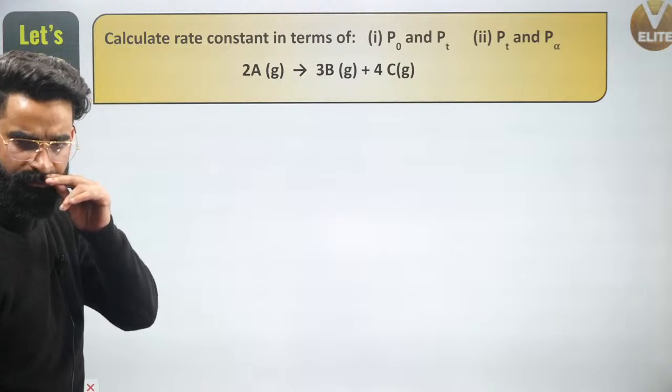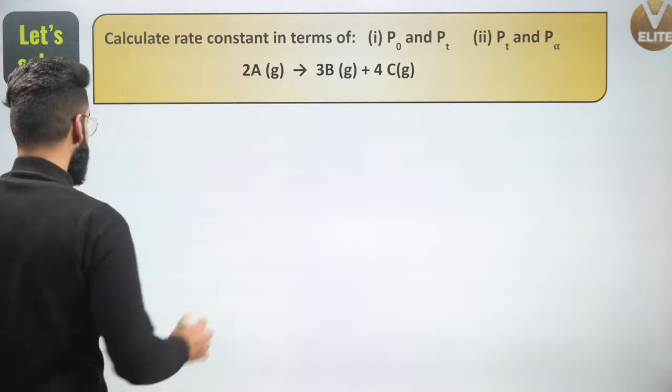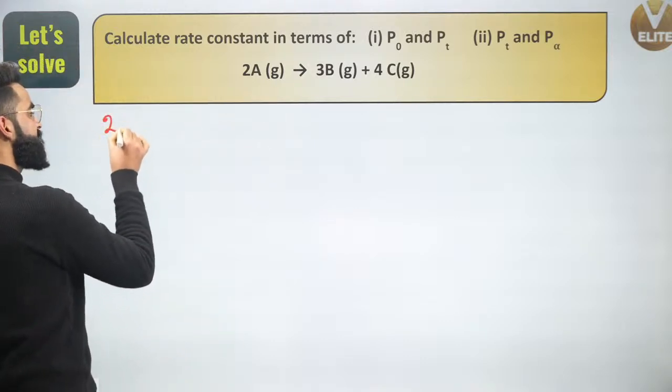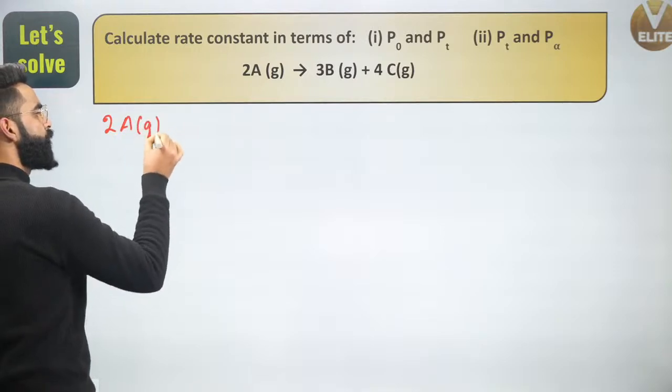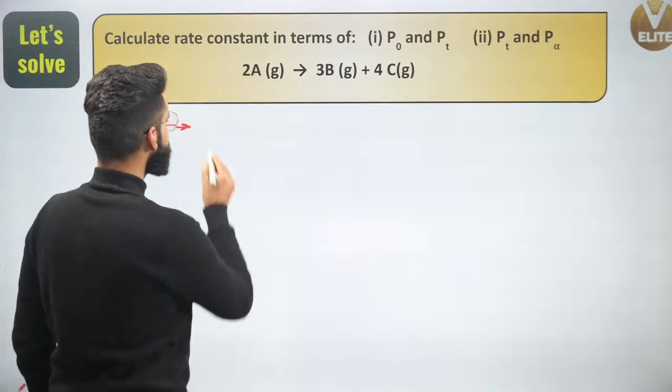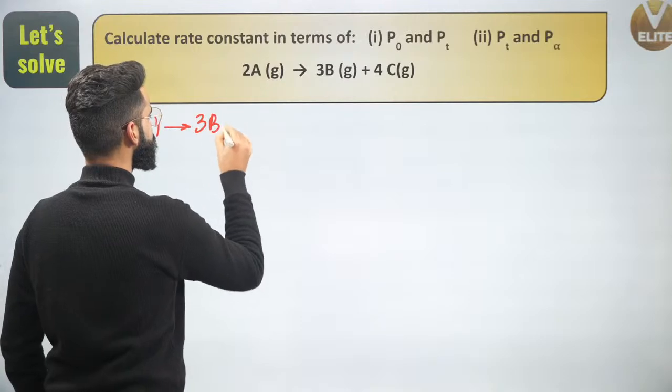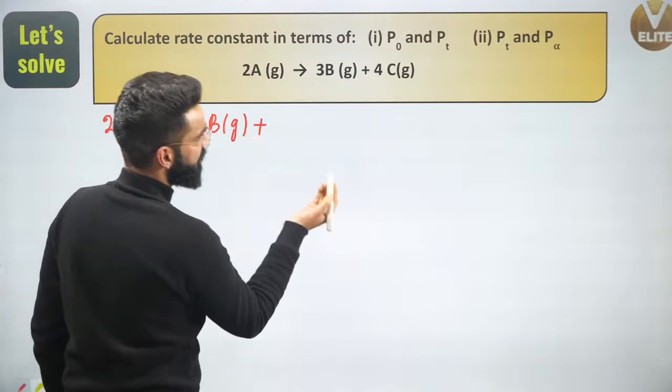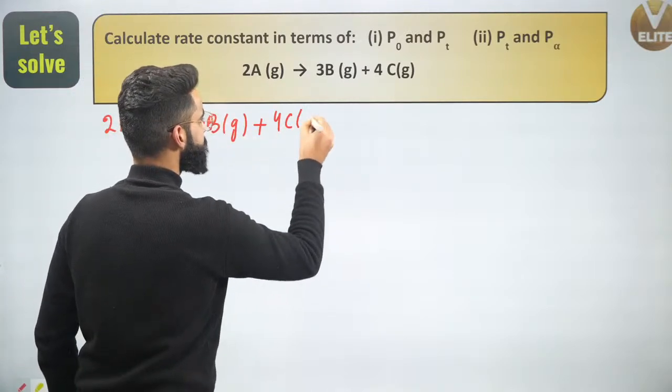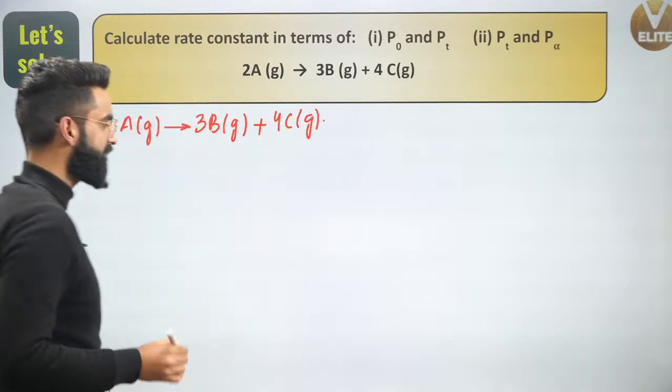See guys, what I'll be doing. My reaction which is given to me is 2A gas gives 3B gas plus 4 times C gas. This is the reaction which is given to me, correct?